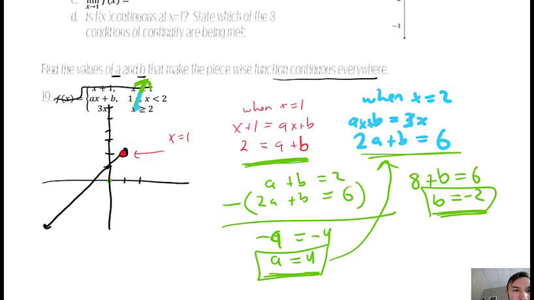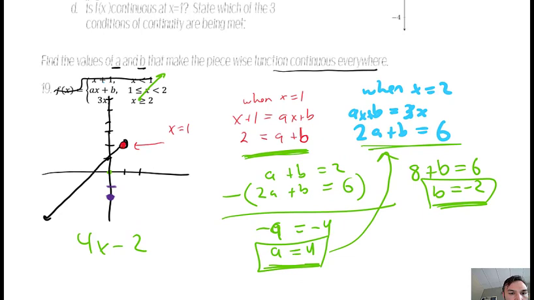Now, to make sure that this makes sense visually, so you can see what's going on here, let's actually plug those in so that you can see that it works. This was supposed to be ax plus b, so 4x plus negative 2. So what would it look like if I graph that? So it would have a y-intercept of negative 2, and it would have a slope of 4, so up 1, 2, 3, 4 to go right 1. So it starts off where I want it to, and then it goes up 1, 2, 3, 4 to go right 1.